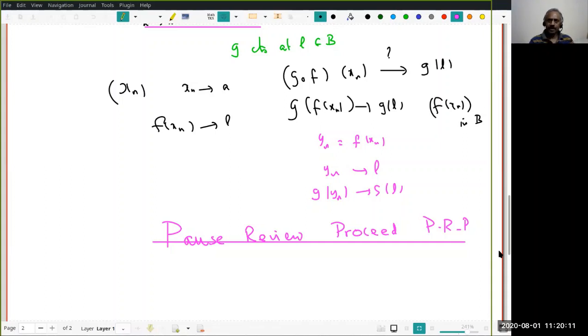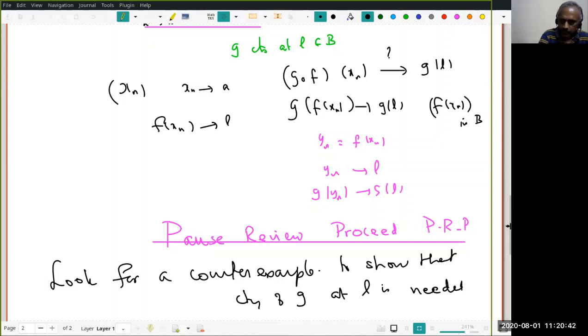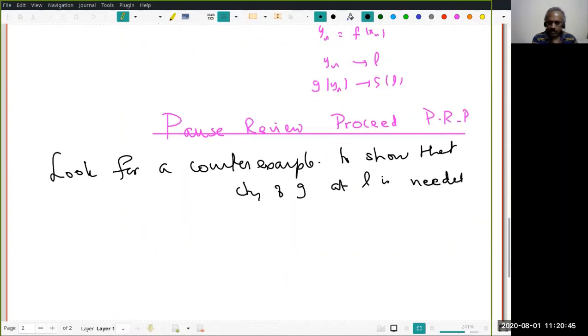And you should also be aware of when the result can fail. So you can look for a counter example in my book or in some other book, to show that continuity is needed. But what is more important is this. Most often this is the kind of thing you will use.